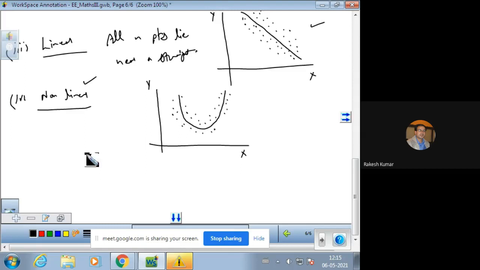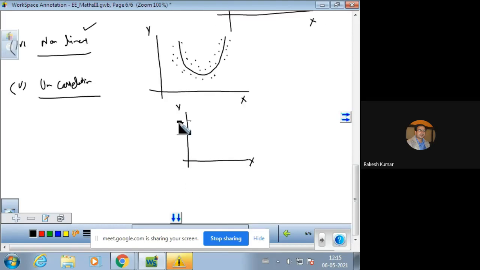And next is uncorrelation. When there is no correlation or uncorrelated variables are there, then the figure will be like this. Uncorrelation means no curve will be there, neither a linear curve nor a non-linear curve.